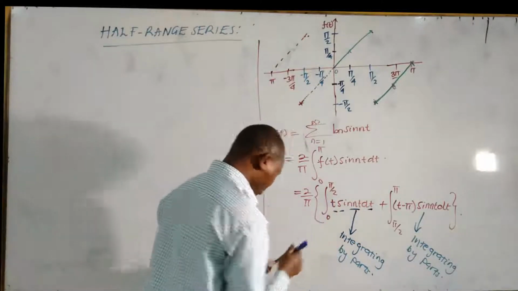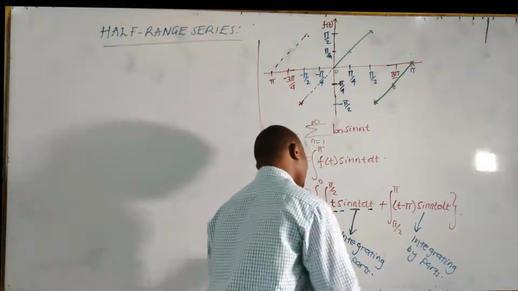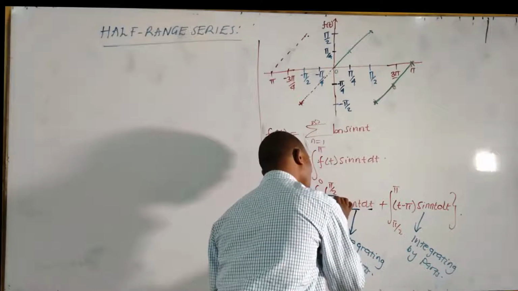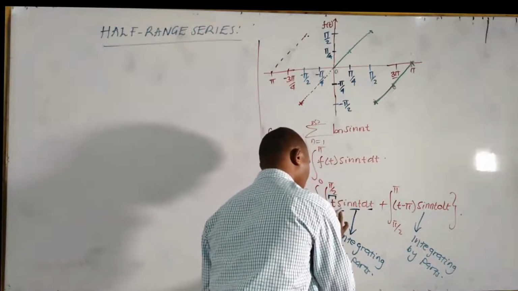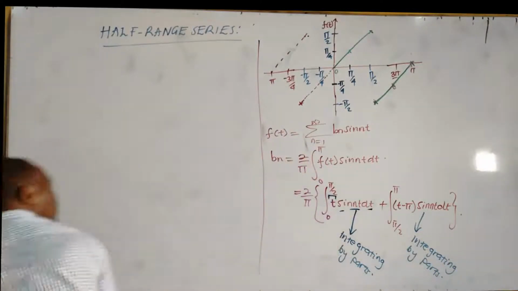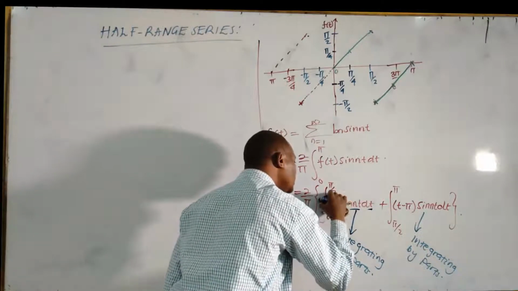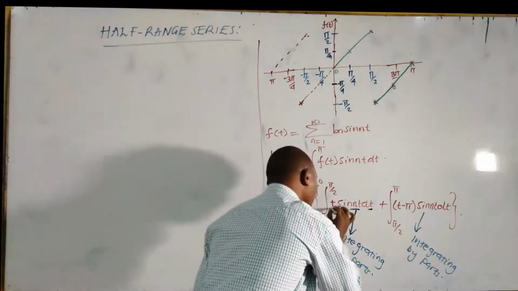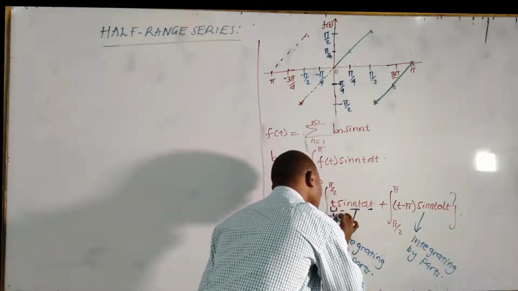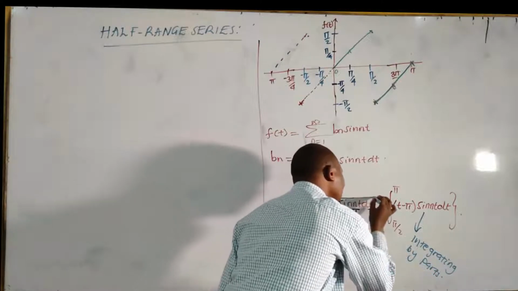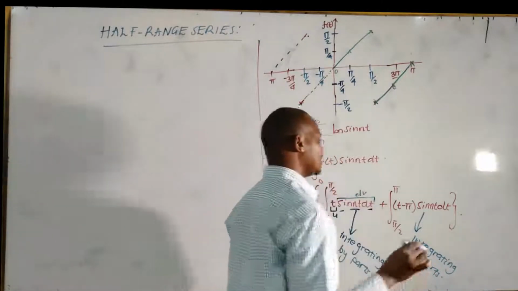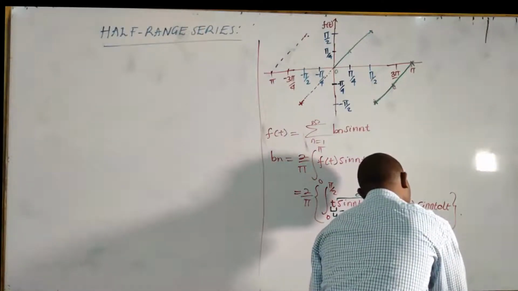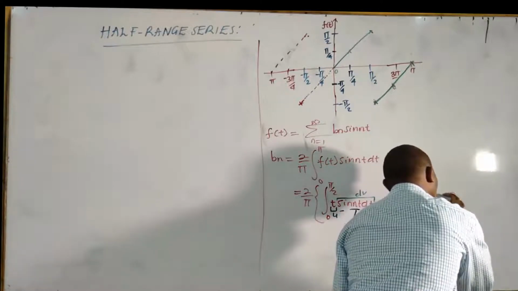Let's make this one, t, to be our u, and this one to be our dv. Here also, this one to be our u, this one to be our dv.